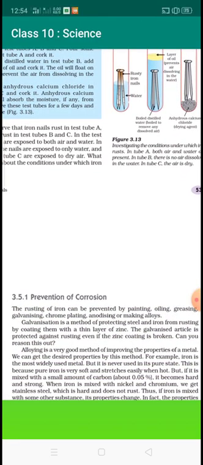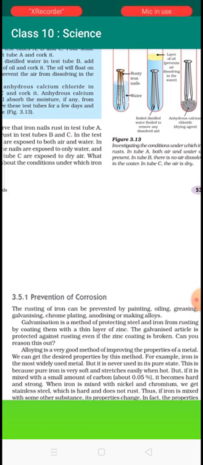So, as we have already discussed, rusting can be prevented by painting, oiling, greasing, galvanizing, chrome plating, anodizing, or making alloys. Galvanization is a method of protecting steel and iron from rust by coating them with a thin layer of zinc.